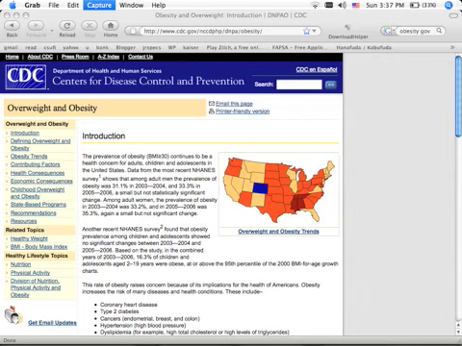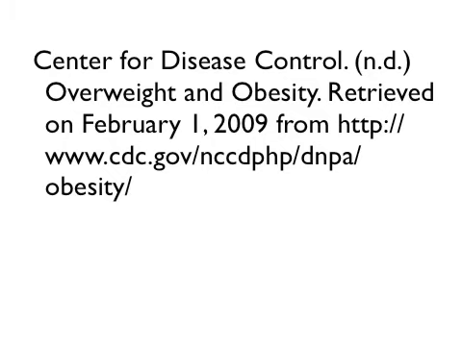We also have the title of the article, which is Overweight and Obesity. And we don't have an author and we don't have a date, but we do have the organization that's responsible for this information, and that's the Center for Disease Control. So we need to at least grab those three pieces of information and then put it into something that looks like this. So instead of author, we have the organization, Center for Disease Control.